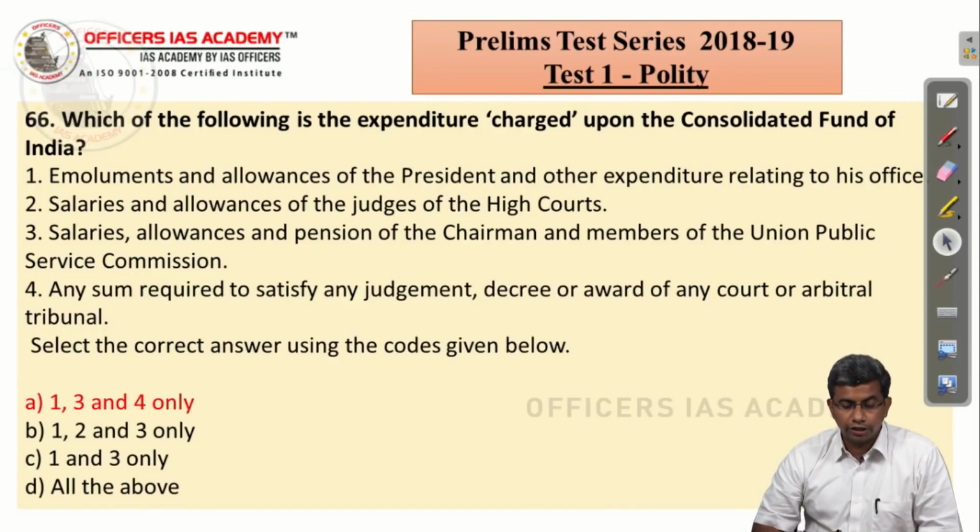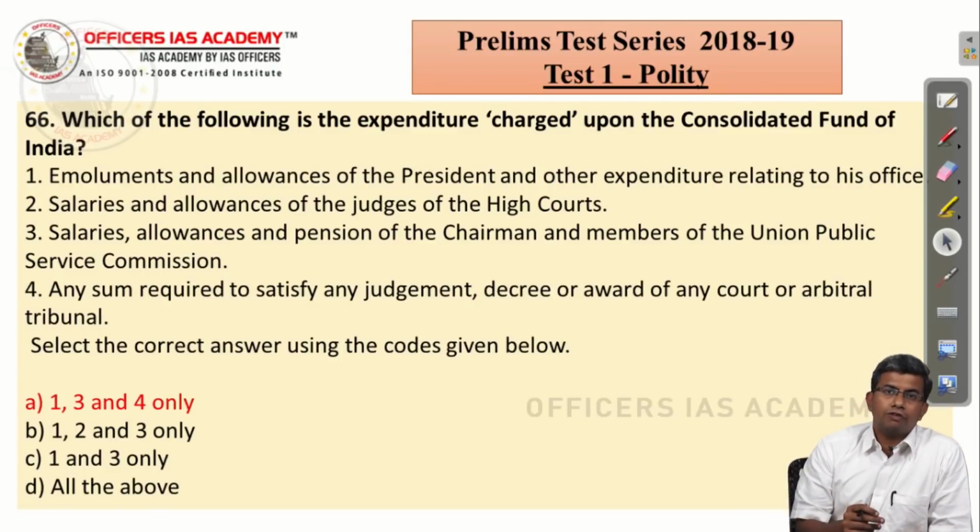Which of the following is the expenditure charged upon the Consolidated Fund of India? Emoluments and allowances of the President, salaries and allowances of the Chairman and members of the Union Public Service Commission, any sum required to satisfy a judgment or a decree. So, 1, 3 and 4 is correct.